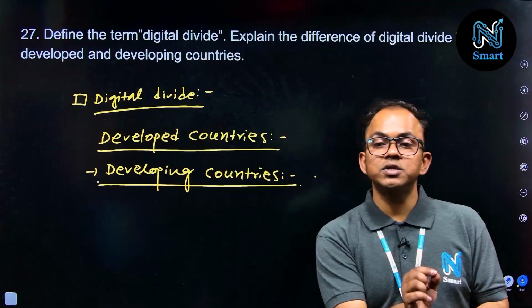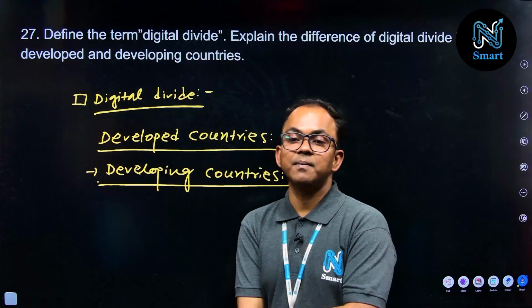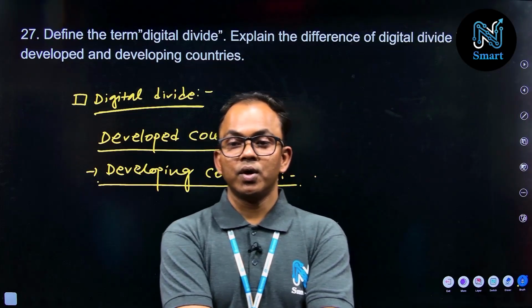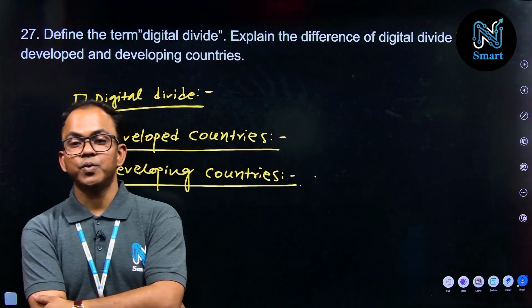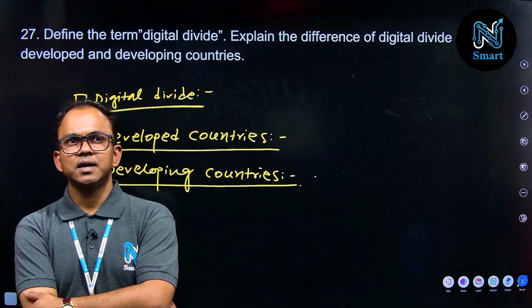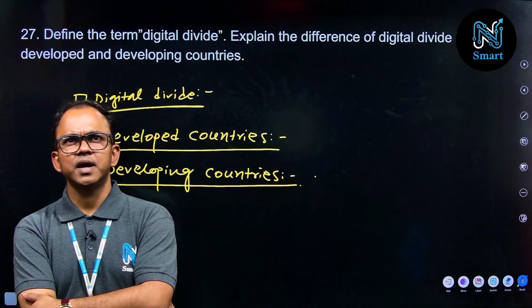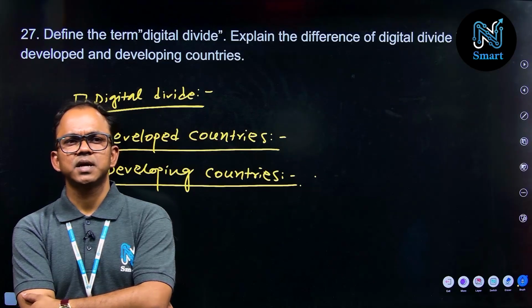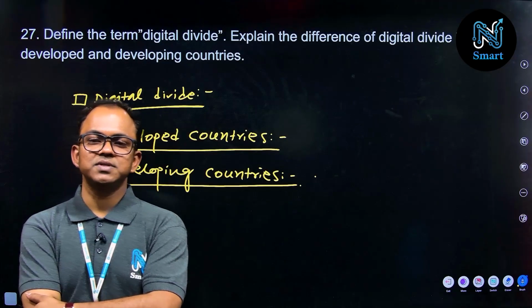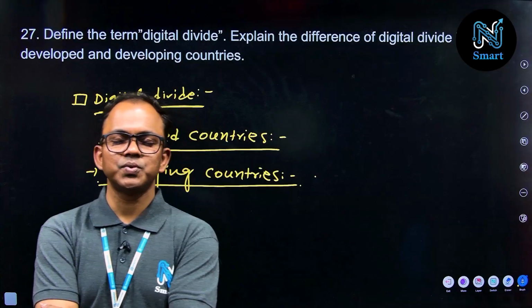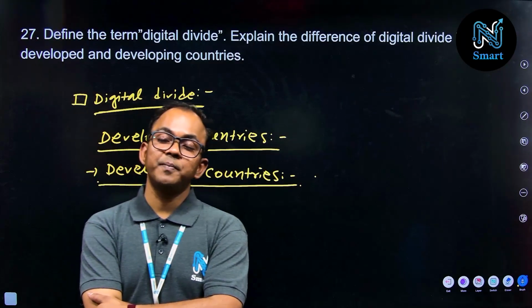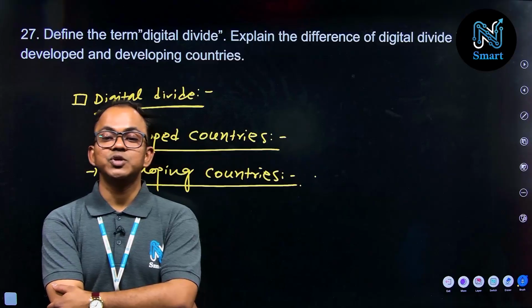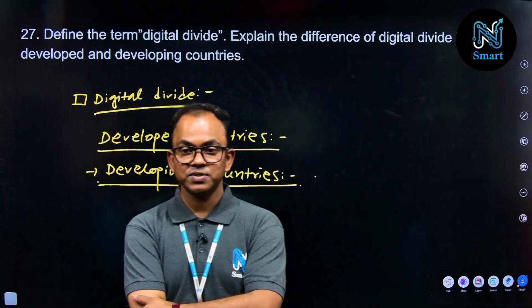You can also give examples like the Corona or COVID period, where we observed that one section benefited from the digitized system. For example, for students from urbanized areas or developed backgrounds, education was a continuous process.